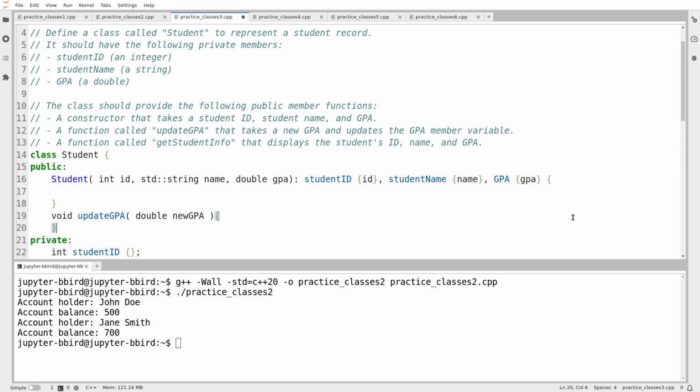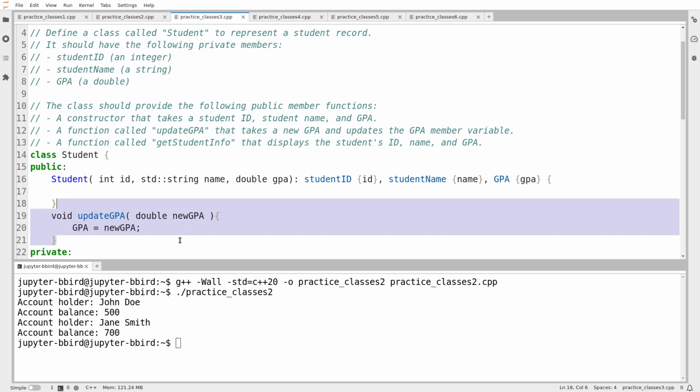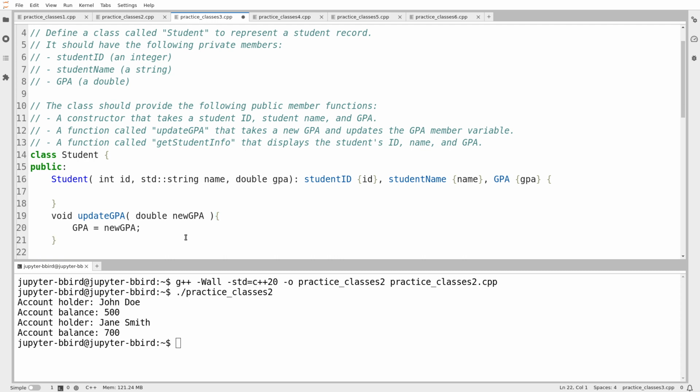Now here, unlike the bank account example, I really want this exercise to be more complicated. I want there to be some twist to it. So I think I'm going to do it the way it's written and then come back at the end and ask ChatGPT to make it more complicated for me. So I'm going to set GPA to equal new GPA. What I'm thinking of is maybe asking ChatGPT to require that I add a constraint to this so that GPAs cannot be negative. Okay, and then get student info, which displays the student's ID, name, and GPA.